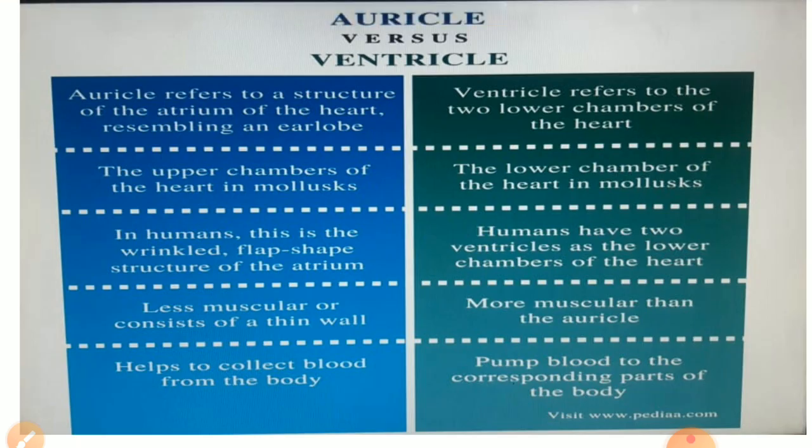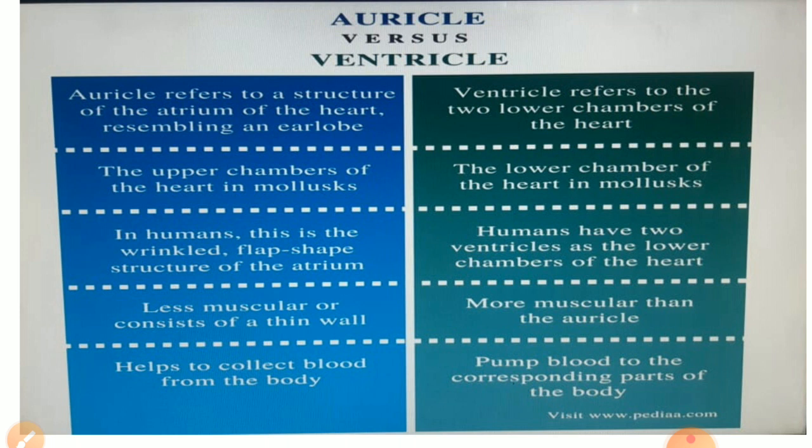Now we can differentiate auricles versus ventricles. Before this, I just want to tell you that a double circulatory system is needed in mammals and in aves, which are warm-blooded animals, as we are in need of an efficient supply of oxygen. And the double circulatory system allows the efficient supply of oxygen in our body because of the four chambers and double circulation. Oxygenated and deoxygenated blood do not get mixed. So they provide an efficient supply of oxygen.